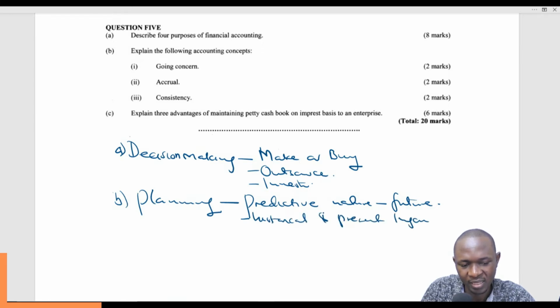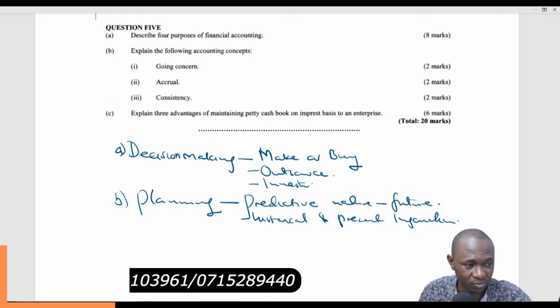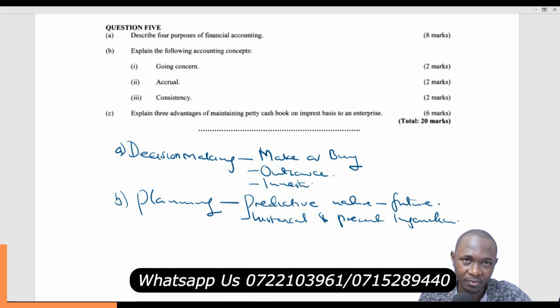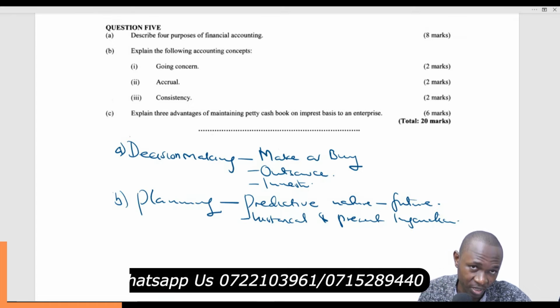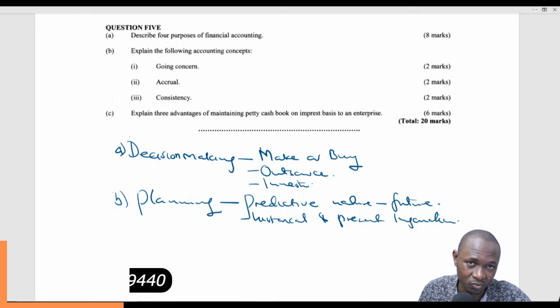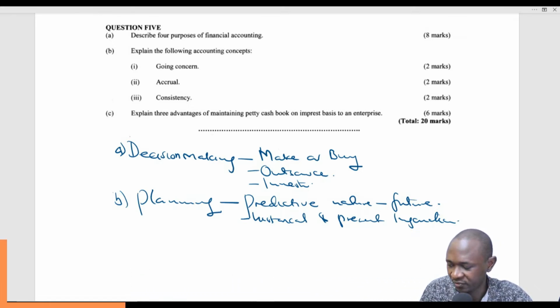So we use the historical information to help us predict the future with some level of certainty and accuracy. And the best place to get this historical information is the financial books, which keep the financial accounting information. Once we have the historical information, we can predict the future with some level of certainty, based on the figures and what we had managed to achieve in the past.